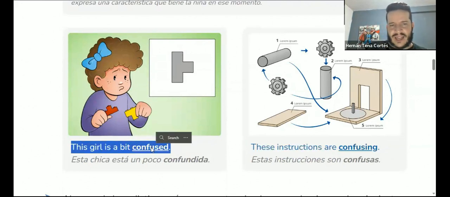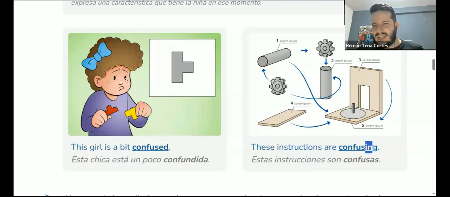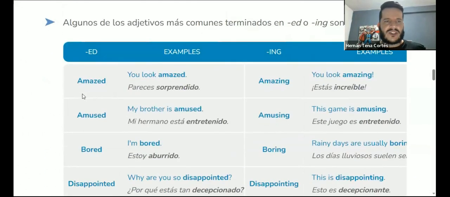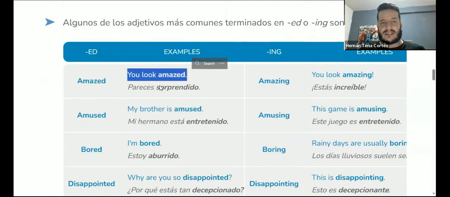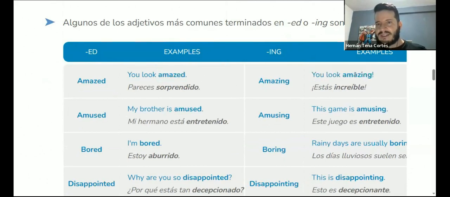So cuando terminan en ed es como lo que uno siente, y los que terminan en ing son la emoción que causa una cosa. Una película puede causar confusión, right? Puede causar aburrimiento, etc. So let's take a look at the words that finish in ed. You look amazed, right? So this is what the person feels, right? But if you say you look amazing, this is what you make other people feel.